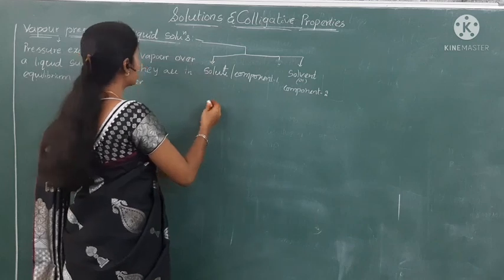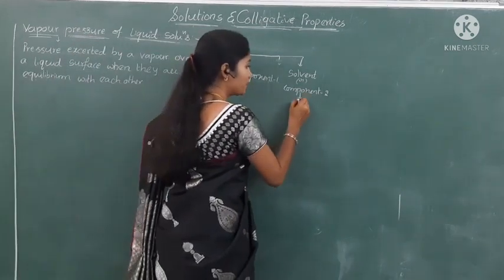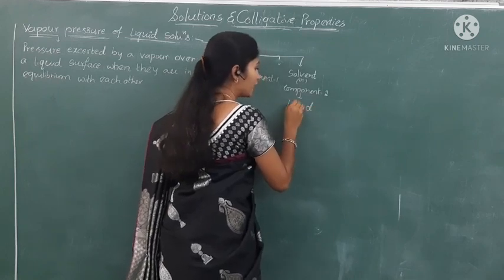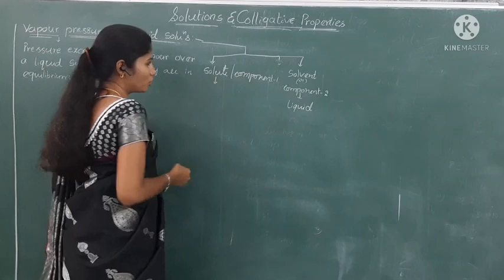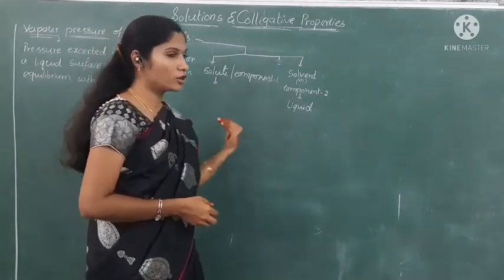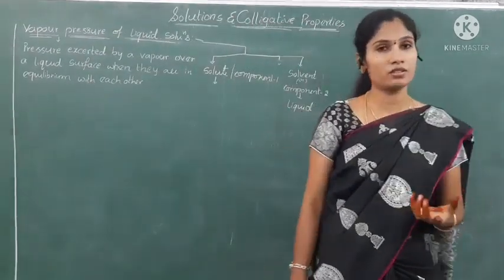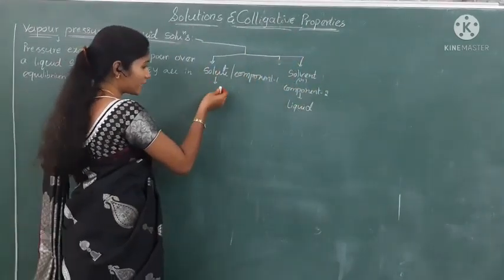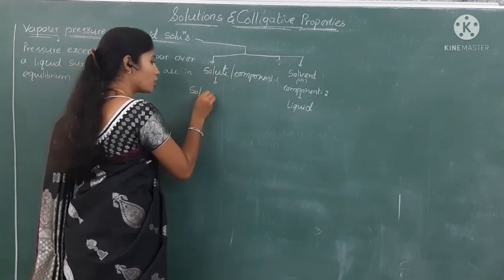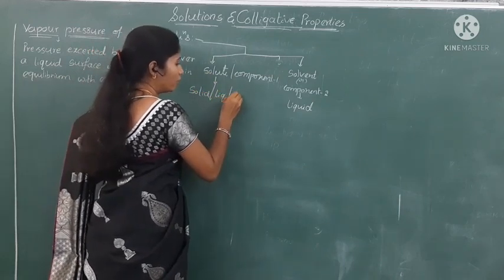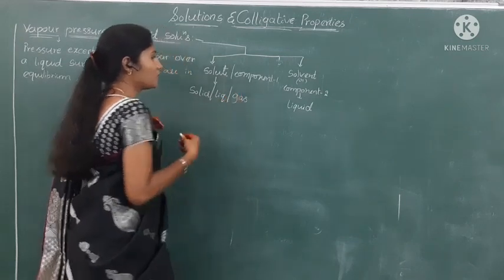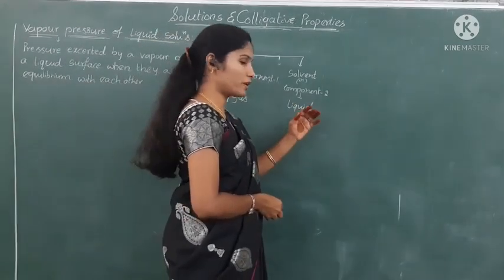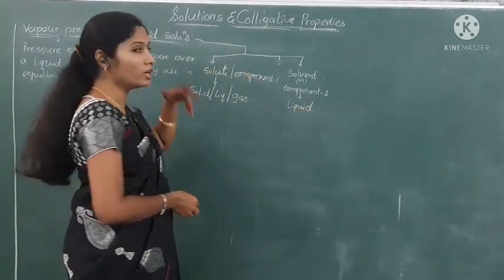In liquid solutions, the solvent must and should be liquid. What is the state of the solvent? It is liquid. And what about the state of the solute? Based on the states of solute and solvent, solutions can be classified into 9 types. In the previous class we already discussed this also. So what is the state of a solute? It may be solid or liquid or gas. That means the solute may be present in the form of solid or liquid or gas, but the solvent must and should be present as liquid. Then only we can call it a liquid solution.